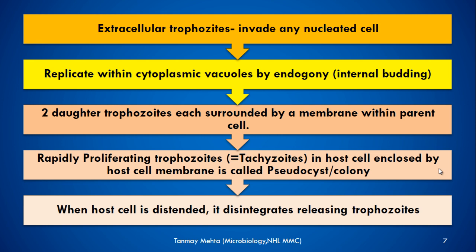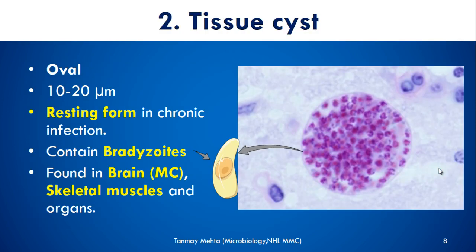Such rapidly proliferating trophozoites or tachyzoites, enclosed by the host cell membrane, give a false appearance of a cyst, and that's why we call it a pseudocyst. When the host cell is distended enough, it disintegrates and releases all the trophozoites again into the external environment. The second morphological form is the bradyzoite, which usually forms the tissue cyst.